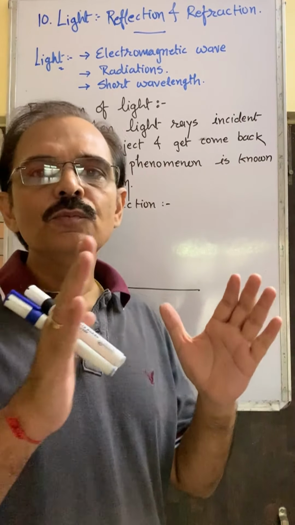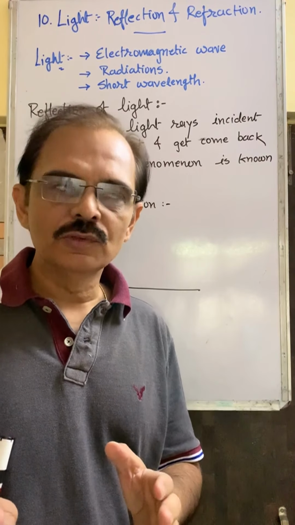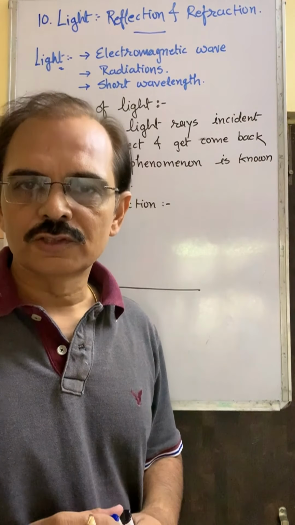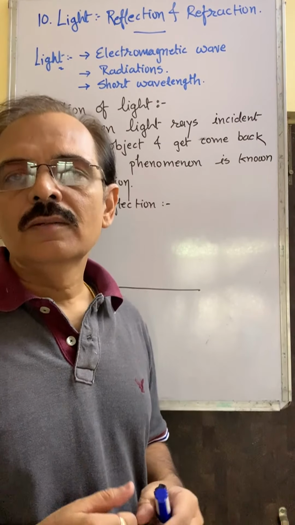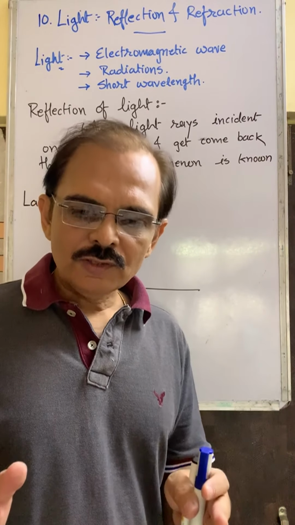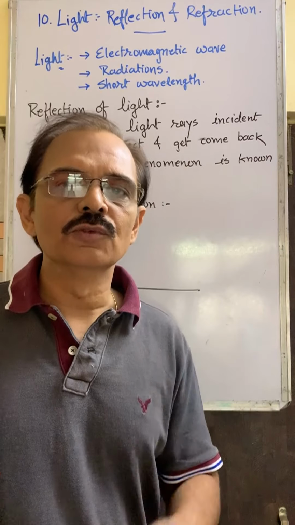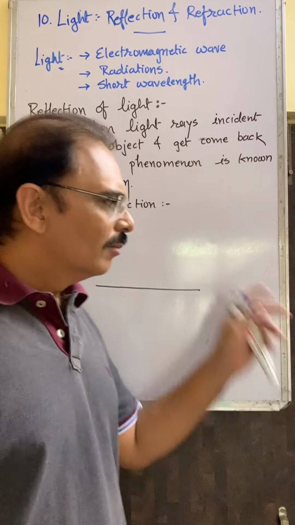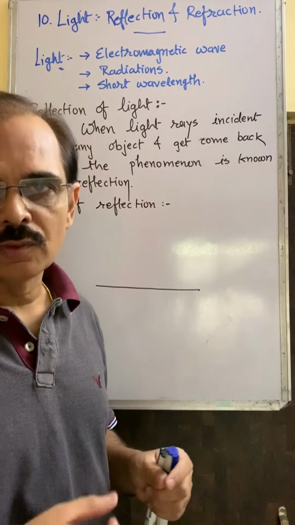A mirror is apparently smooth, but when you see the mirror with the help of a microscope, then you can see small dots on it. That means the mirror is also rough, and you can write on the mirror with the help of a sketch pen or anything else. Whatever object is apparently smooth is not actually smooth. But for our daily life, we say that a body is smooth, a mirror is smooth, the wall is smooth, if the paint is proper and smooth.